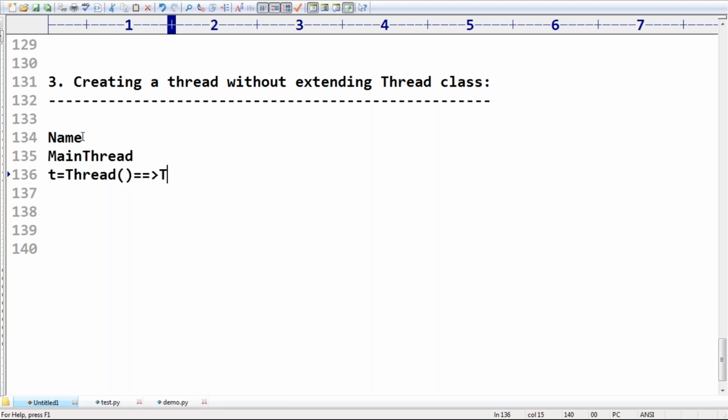Thread-1, are you getting? What is the default name provided by Python? Thread-1, Thread-2, Thread-3, something like that. Default names are provided, right? Okay. Now my question is, is it possible to set my own name or not? Yes, why not? Happily we are allowed to set our own names for the thread. Perfectly possible, no problem at all.